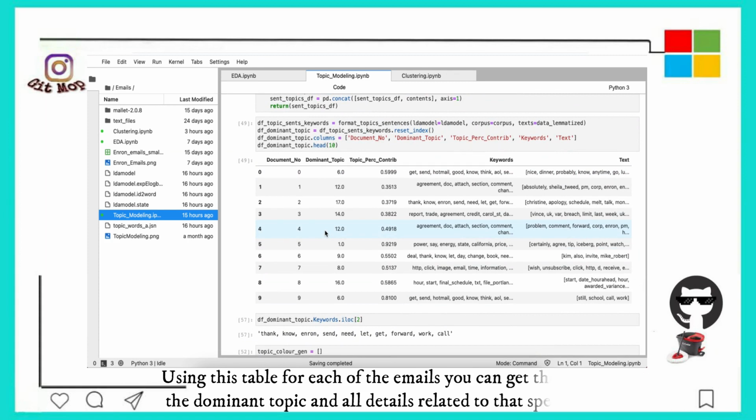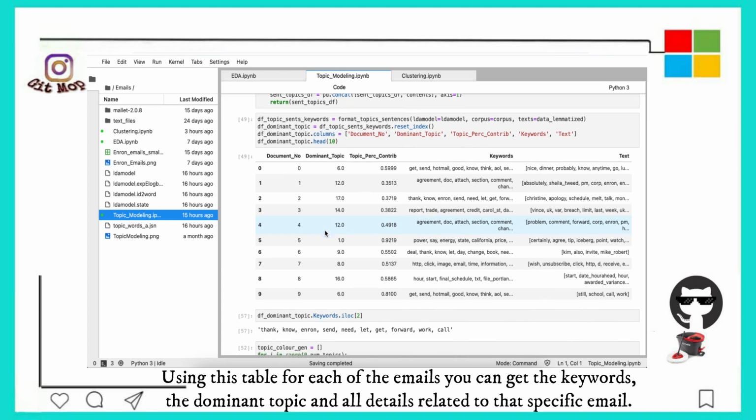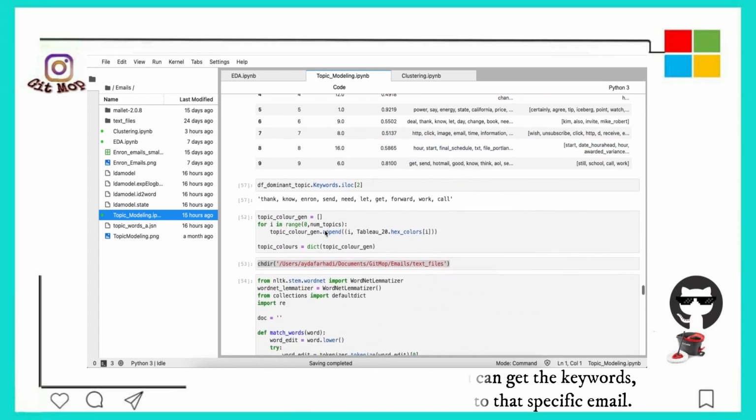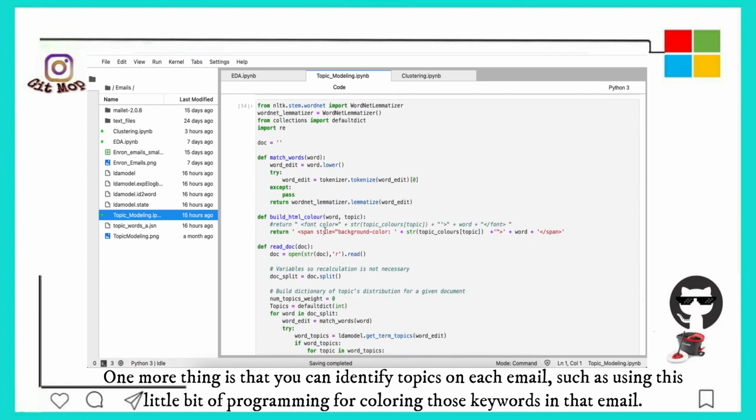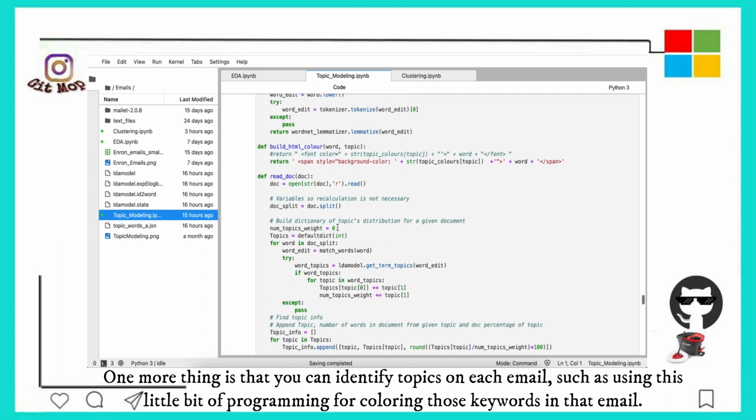Using this table, for each of the emails, you can get the keywords, the dominant topic, and all details related to that specific email.